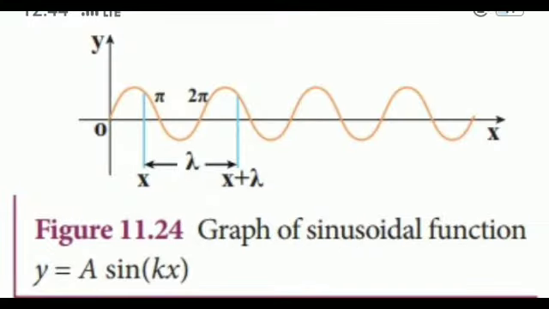Let us graphically represent the two forms of the wave variation: one, space variation, and two, time variation. By keeping the time fixed, the change in displacement with respect to x is plotted. Let us consider a sinusoidal graph y is equal to A sin kx, where k is a constant. Since the wavelength lambda denotes the distance between any two points in the same state of motion, the displacement y is the same on both sides.